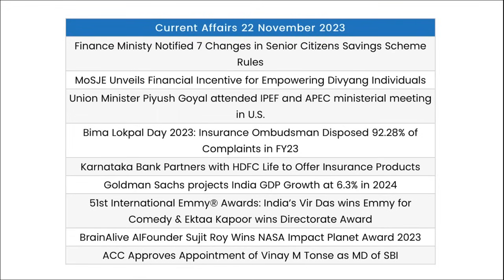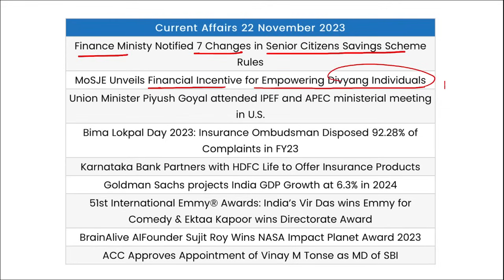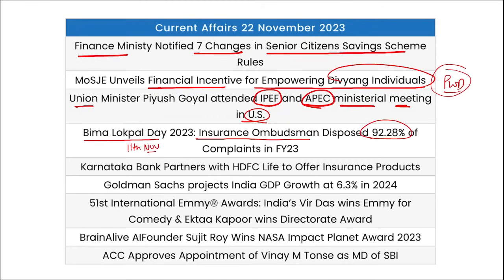So those were your important current affairs for the day. Now let's go for a quick one-liner revision. Finance Minister notified 7 changes in Senior Citizen Savings Scheme rules. Then recently, financial incentive for empowering Divyanjan individuals, that are persons with a disability, was unveiled. Then Union Minister Piyush Goyal attended IPEF and APEC ministerial meet in USA. Then Bima Lokpal Day, that is on 11th of November, was observed, and Insurance Ombudsman disposed of 92.28% of the complaints in fiscal year 23.